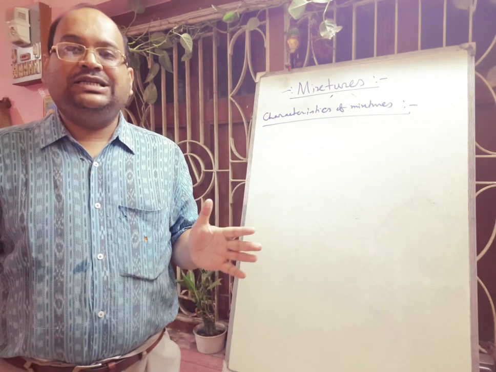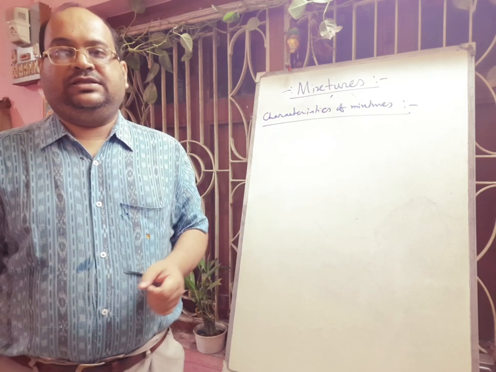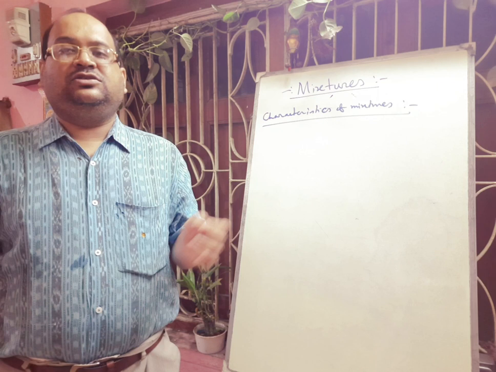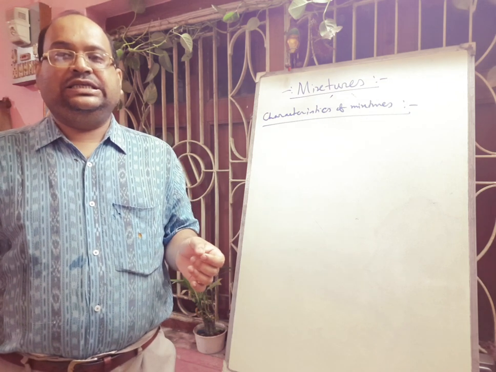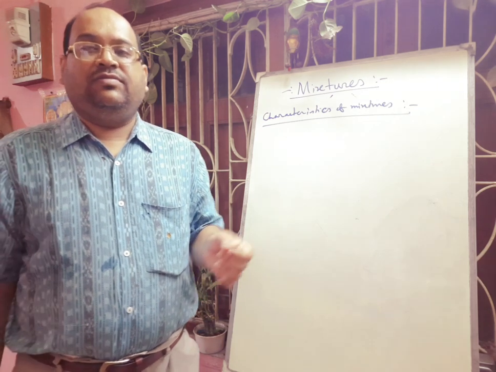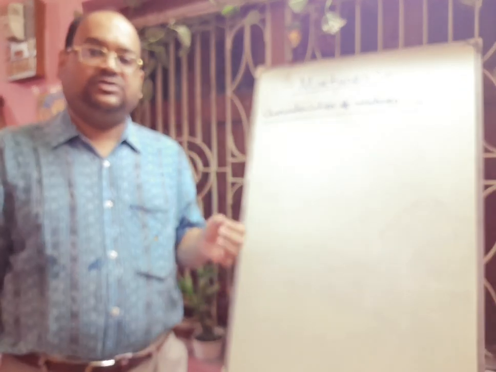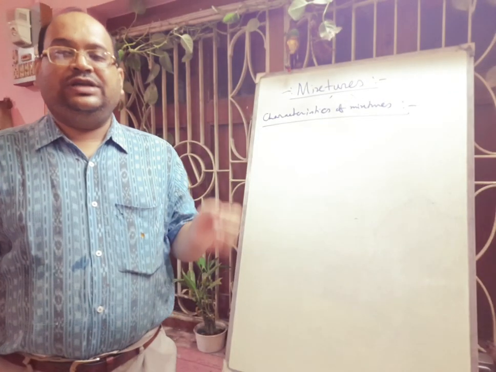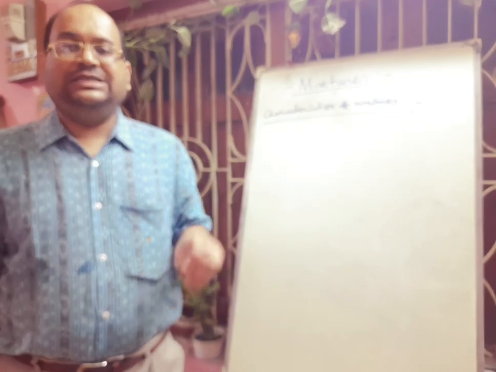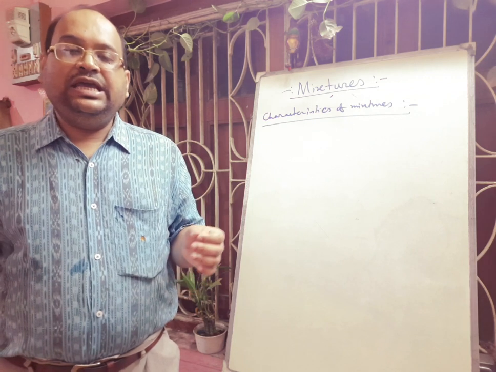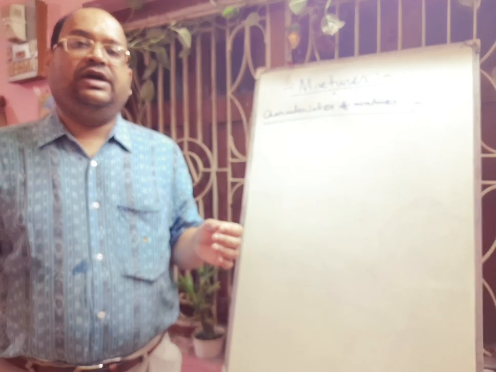So here components retain their individual properties. If you make a mixture of salt and sugar and taste it, you will get the salty taste and also the sweet taste of the sugar. So it indicates that the components retain their properties and do not form any new substances.